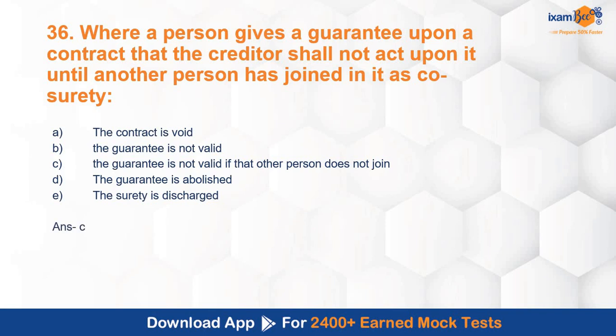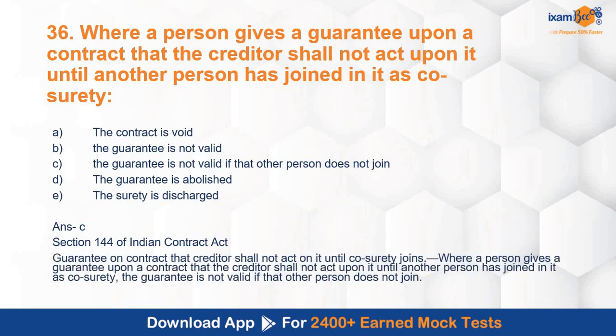Guarantee is not valid if that other person does not join. So where a person gives a guarantee upon a contract that the creditor shall not act upon it until another person has joined in it as a co-surety, then the correct answer will be that the guarantee is not valid if that other person does not join. Section 144 of the Indian Contract Act deals with this concept.